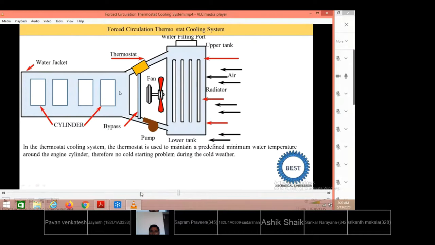Hope you have understood. In tomorrow's class we will discuss two more cooling systems, that is the evaporative cooling system and the pressure cooling system. Pressure cooling systems we are going to talk about. So then the cooling systems will be completed.